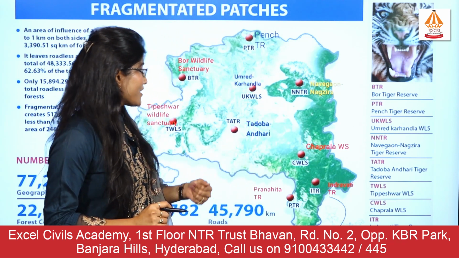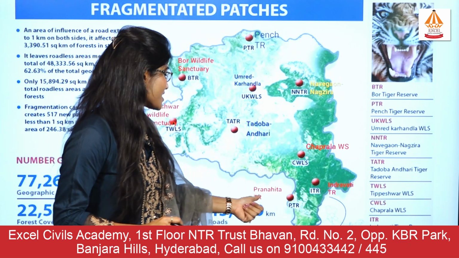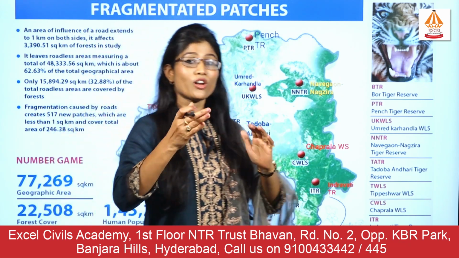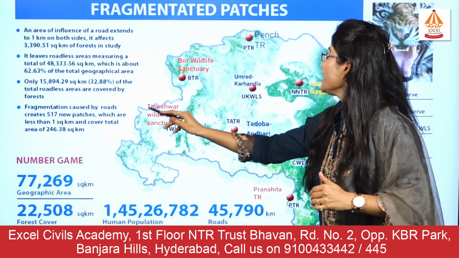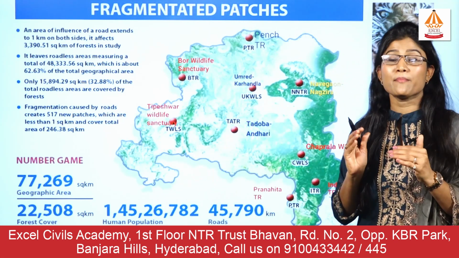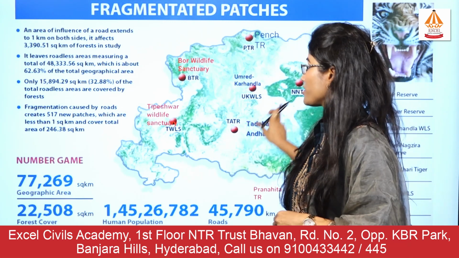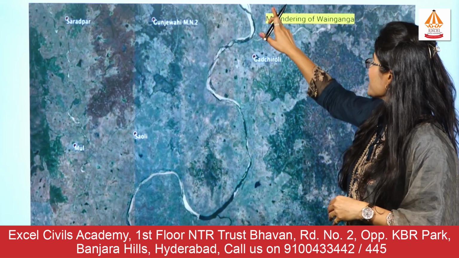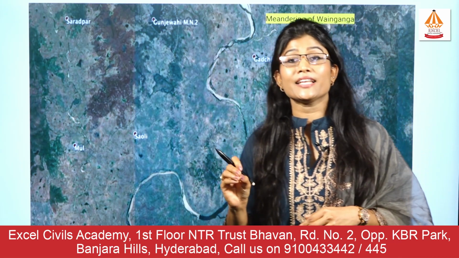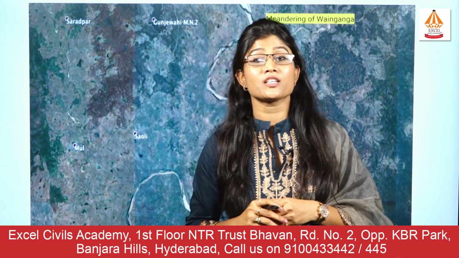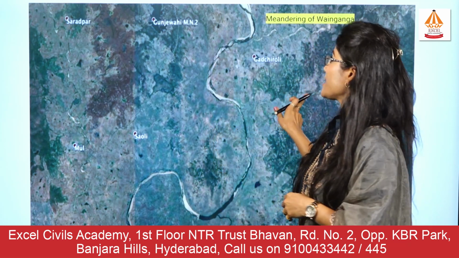Then Chaprala Wildlife Sanctuary, Navegaon Nagzira Wildlife Sanctuary as well as Indravati Tiger Reserve and Pranahita Tiger Reserve. All of them are located along the respective rivers. But this entire fragmented patch, where the Wainganga river supplies water, is very important for biodiversity conservation. You can see the river Wainganga is meandering. Understand that not just northern Indian rivers meander, but the peninsular rivers also meander, and Wainganga is an example of that river.